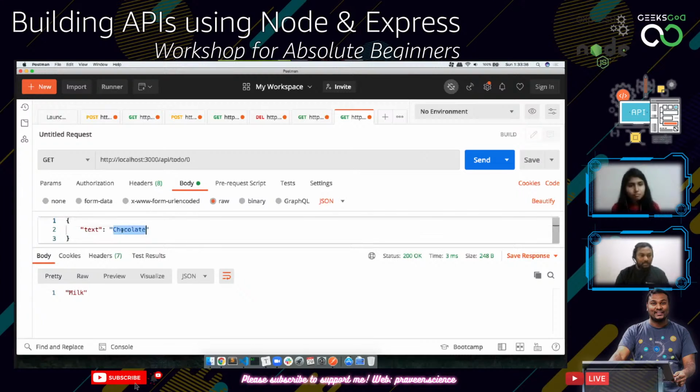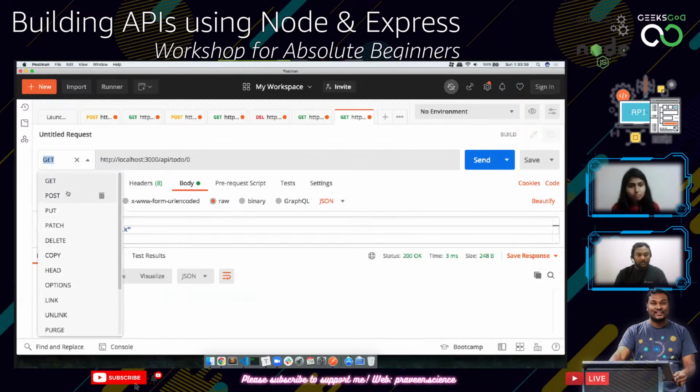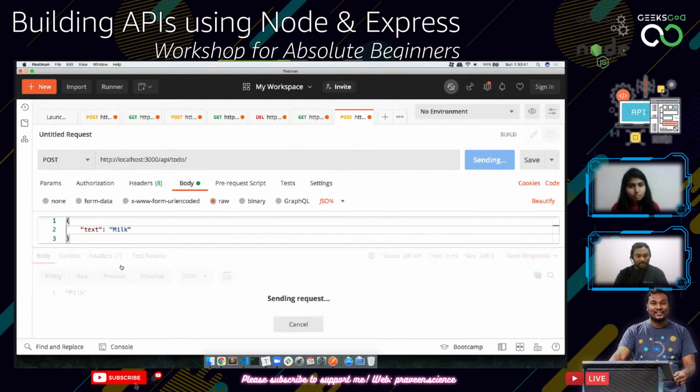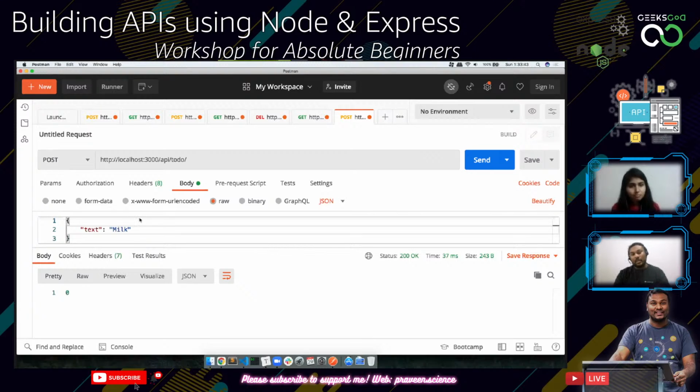Let's start with milk, and it's going to be a post on to-do, and let's send. Say 0. Good. So the one thing about when we restart the Node.js server, we are storing everything in the variables. So at this point of time, it is storing only in the memory. So it will not be available again when you restart. So that's the reason I am adding everything again and again. Curd, chocolate.